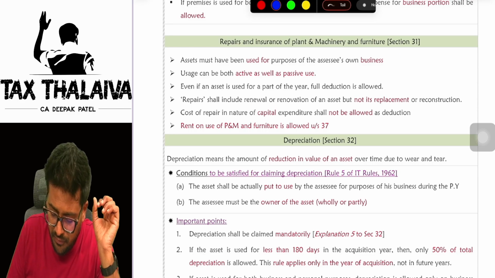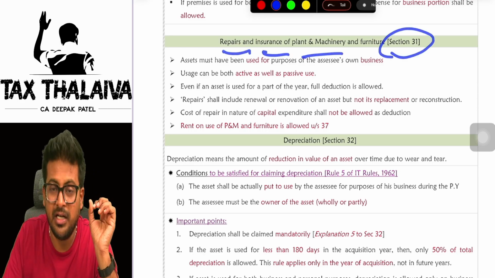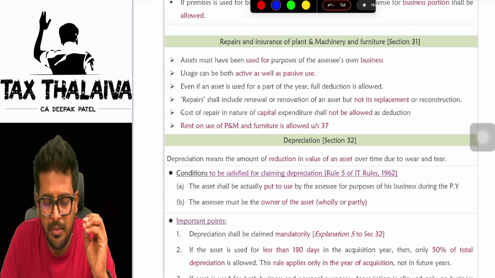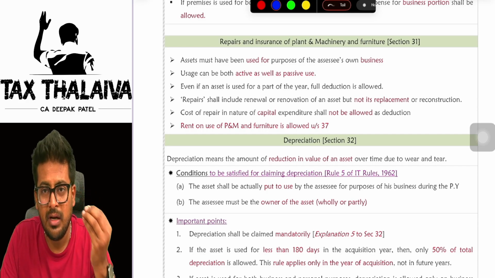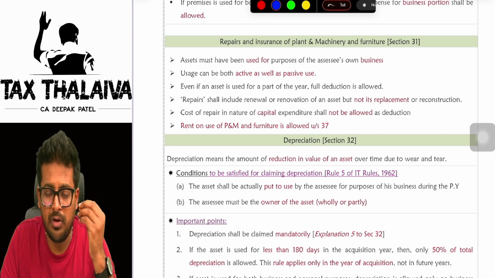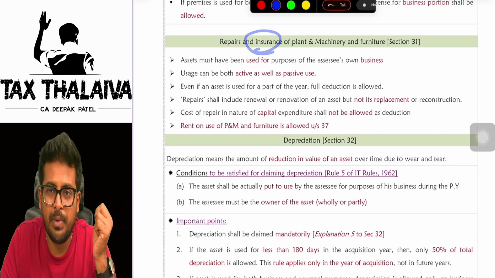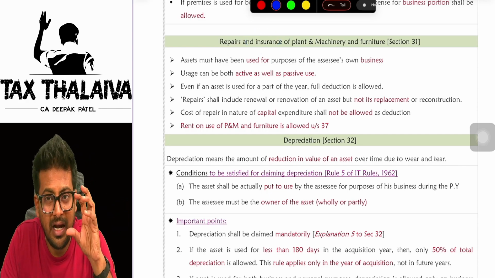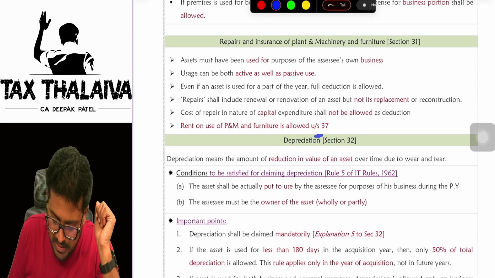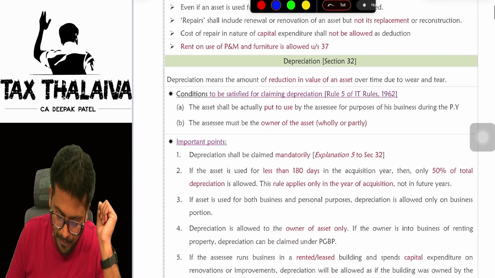Next, section 31, repairs and insurance of plant and machinery and furniture. For plant and machinery and furniture, if you have incurred some revenue expenditure for repairs and any insurance premium you paid, that you can claim. Sir, why is rent not allowed here? Rent is allowed under section 37.